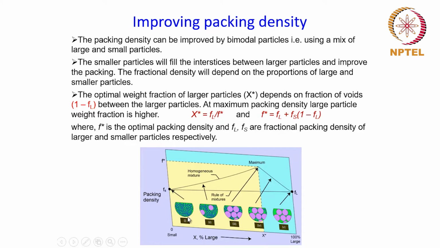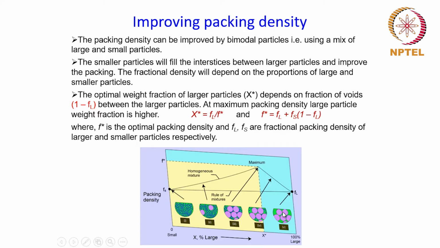If you move from left to right, you are actually mixing some amount of larger particles into the finer particles. Okay, so left to right is mixing larger particles into the finer particles, and similarly if you move from right to left, it's about mixing smaller particles into the larger particles.